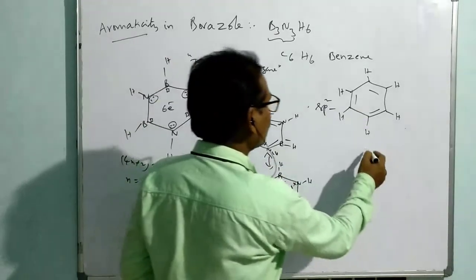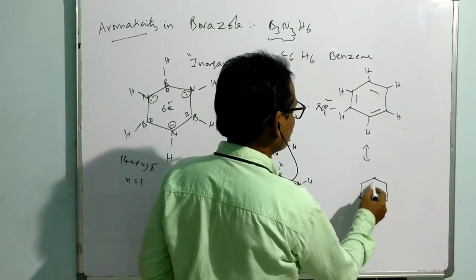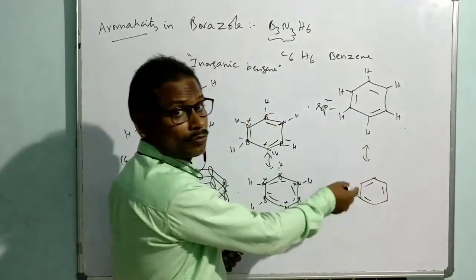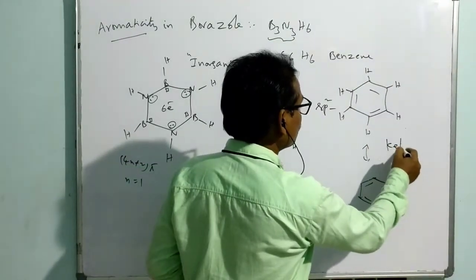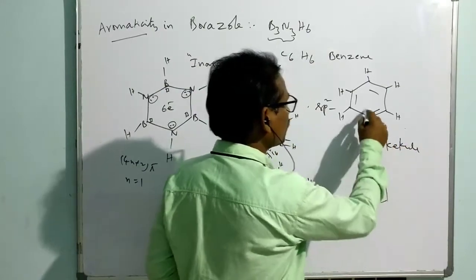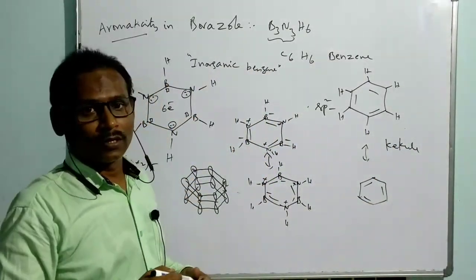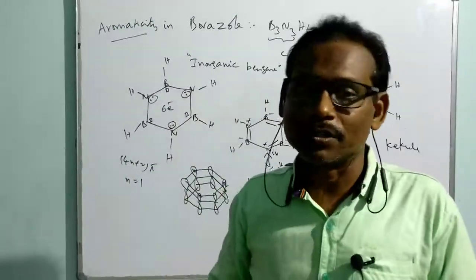Benzene has what other structure for this? Like this. So these two are the two Kekulé resonating structures. Who introduced them? Kekulé introduced resonating structures. Similarly, borazine is also having two resonating structures. So no doubt borazine is aromatic, so it is called inorganic benzene.